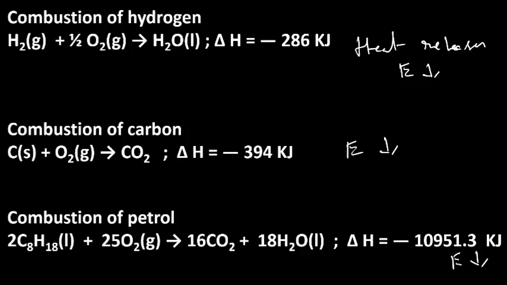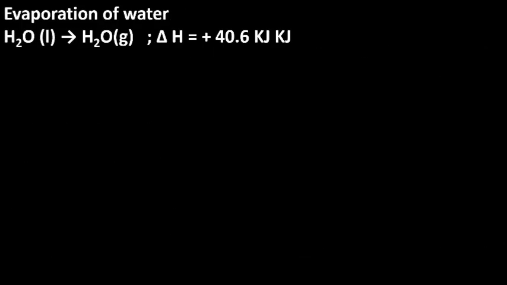So from all these examples and of course previous examples, it is understood that the system becomes spontaneous if delta H is negative. That is, the system becomes spontaneous if the energy is released. So decrease in energy leads towards stability. So that is a spontaneous process. Now let us see some more reactions.